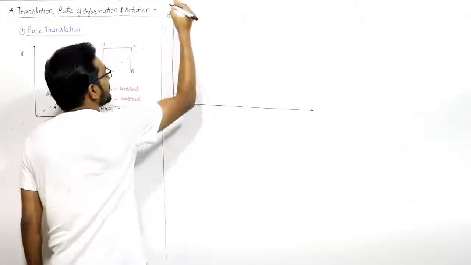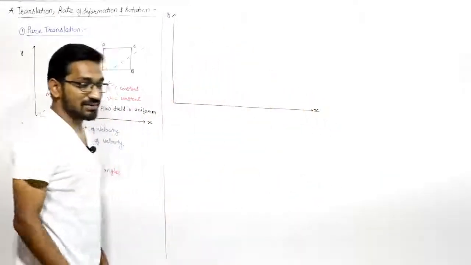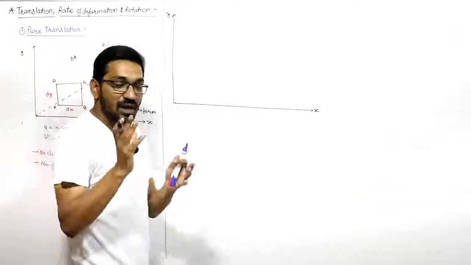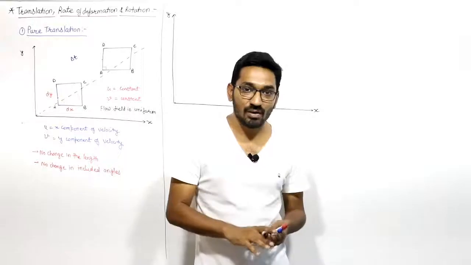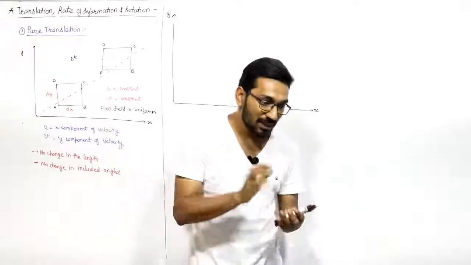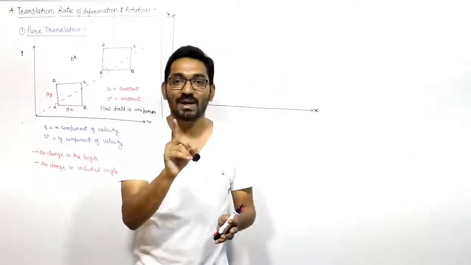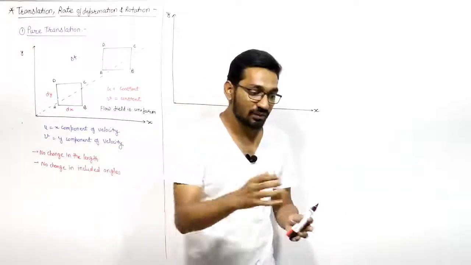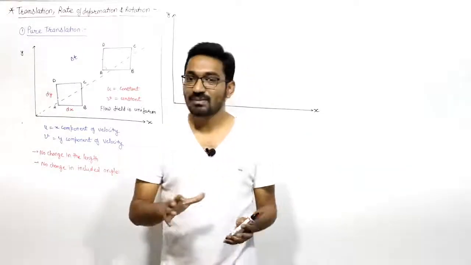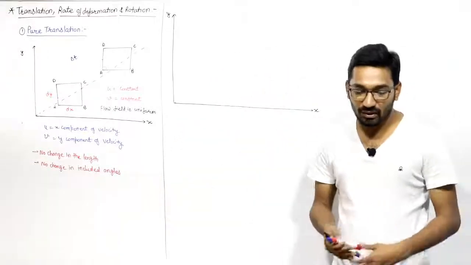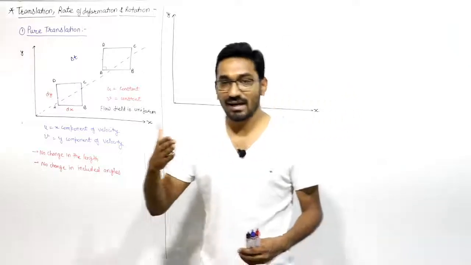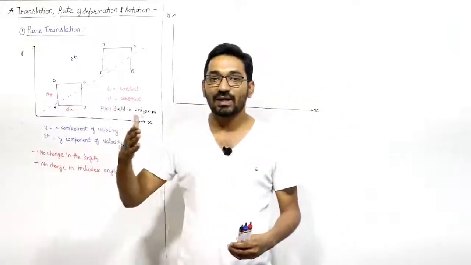This is the y-axis, this is the x-axis, right? Now consider a situation where the components of flow velocities become a function of only one space coordinate, and that coordinate is the one in which the flow velocity component is defined. That means u is the x component of velocity, and u is a function of x only. If the fluid is moving in the x direction, then the x component of velocity is changing.